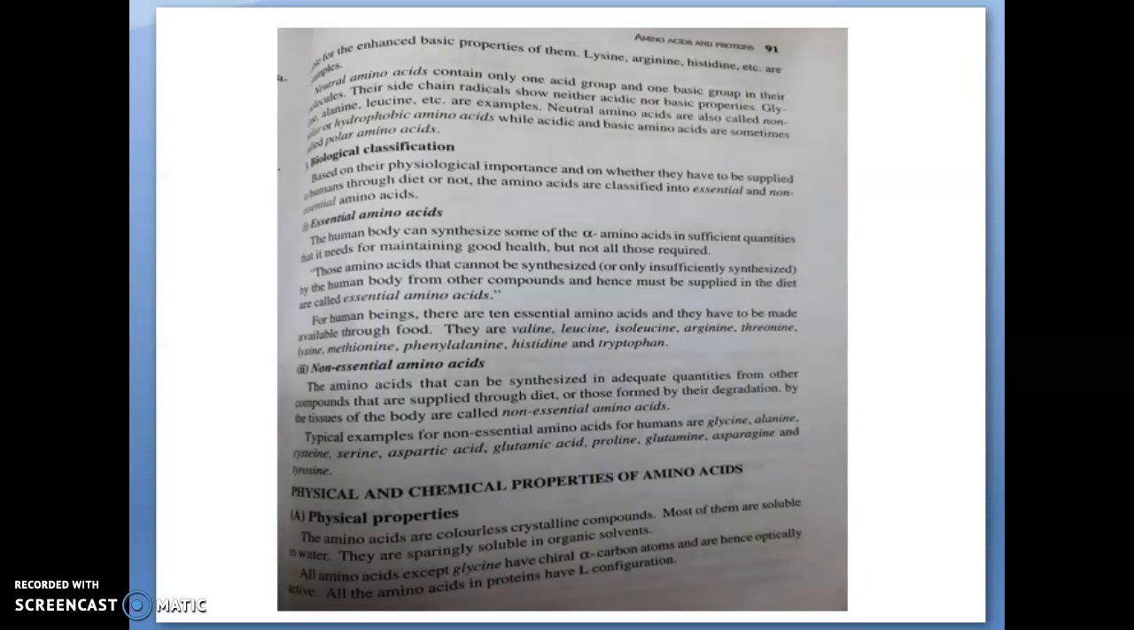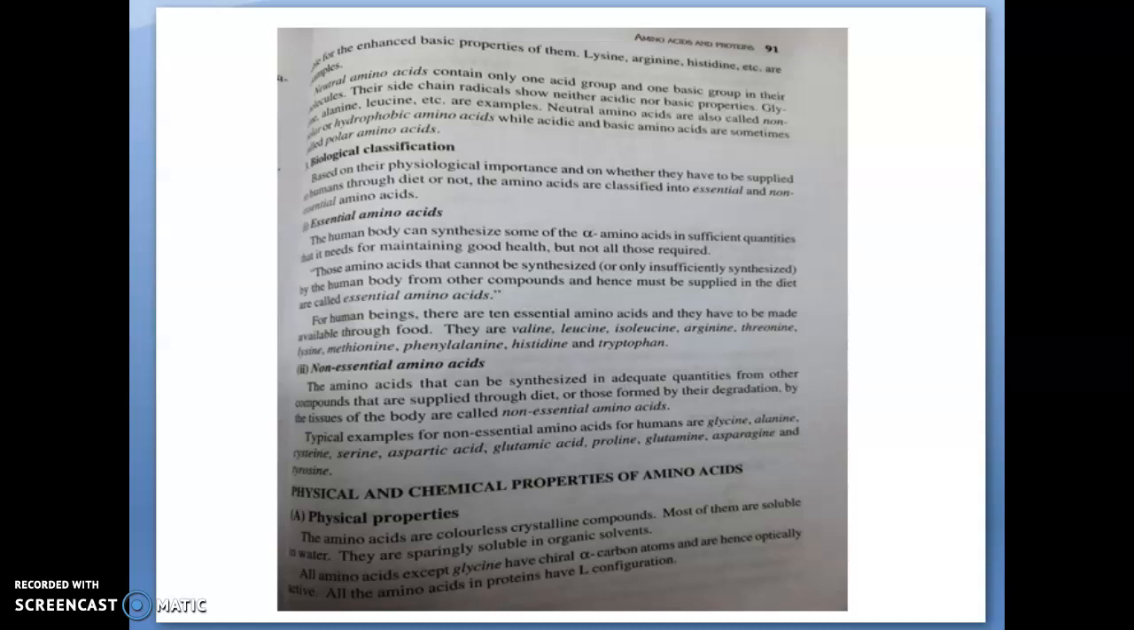What is an essential amino acid? The human body can synthesize some of the alpha amino acids in sufficient quantities that it needs for maintaining good health, but not all that are required. Those amino acids that cannot be synthesized by the human body from other compounds and hence must be supplied in the diet are called essential amino acids. There are 10 essential amino acids and they have to be made available through food. They are valine, leucine, isoleucine, arginine, threonine, lysine, methionine, phenylalanine, histidine and tryptophan.